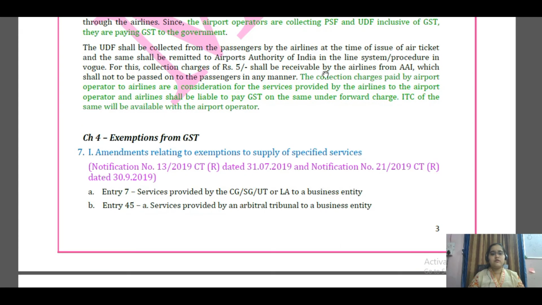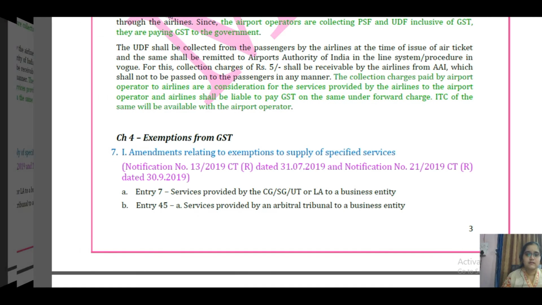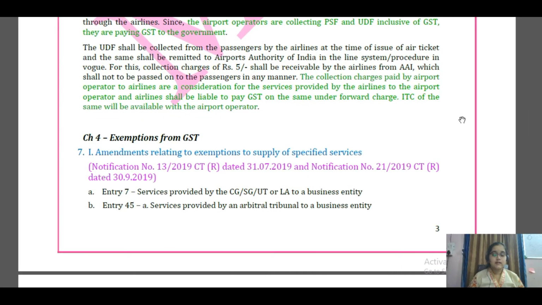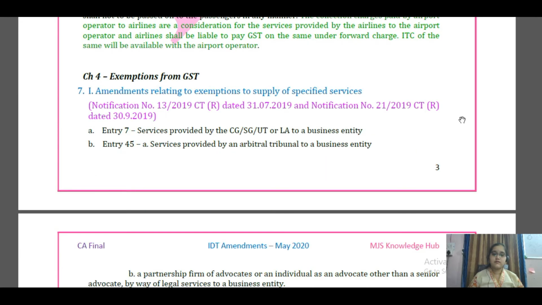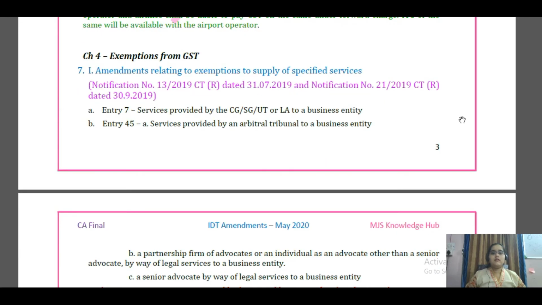Okay, now let us proceed to chapter number 4, exemptions from GST. So friends, I think it is so far so good with you all. Now let us see chapter number 4, exemption from GST. Here, first, there are certain amendments related to exemptions relating to supply of specific services, like the services to a business entity. For example, entry number 7 is regarding services provided by central government, state government, union territory or local authority to any business entity.